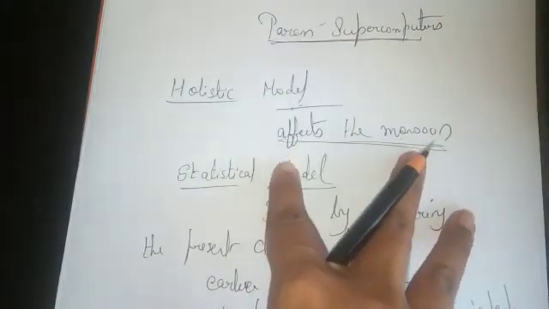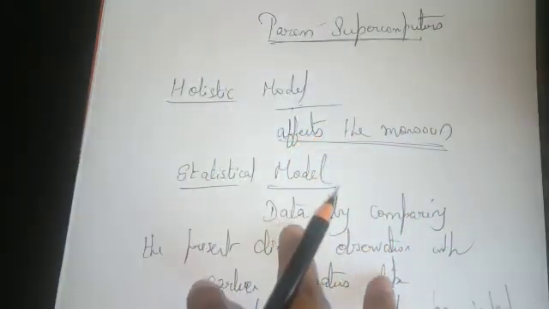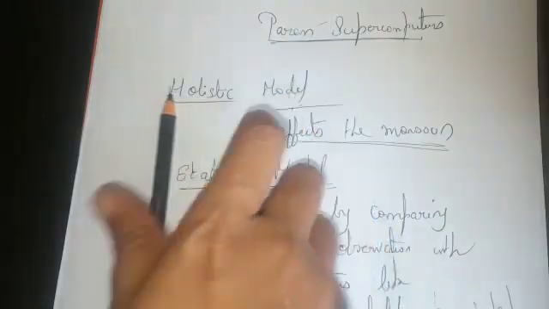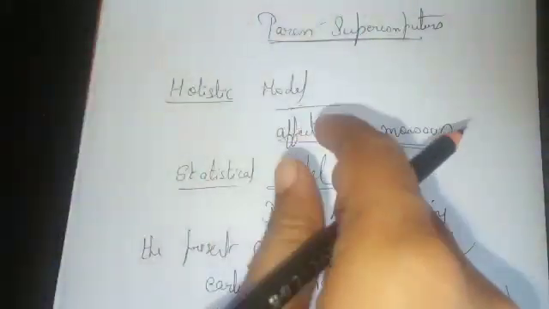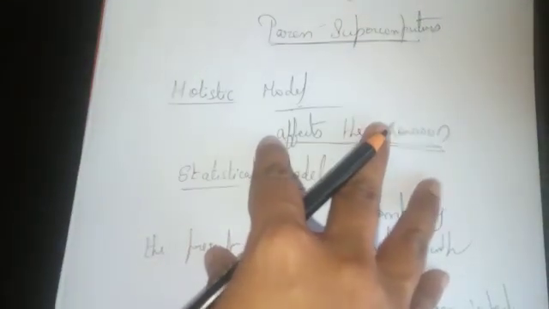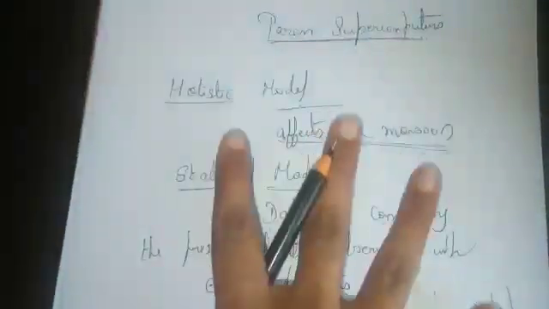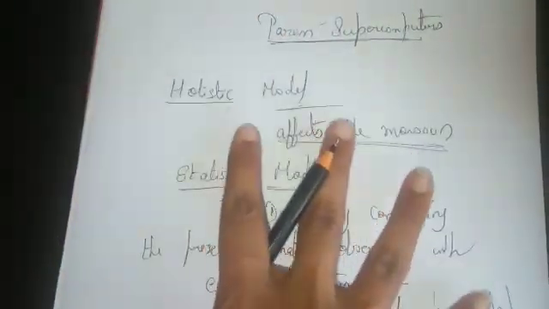Children, again I am telling you the three models: mathematical, holistic, and statistical model. A small paragraph is given in your textbook. You have to write it as it is. Slightly here and there is completely okay, but the wording cannot be changed much. So see to it that you are able to write it as it is.